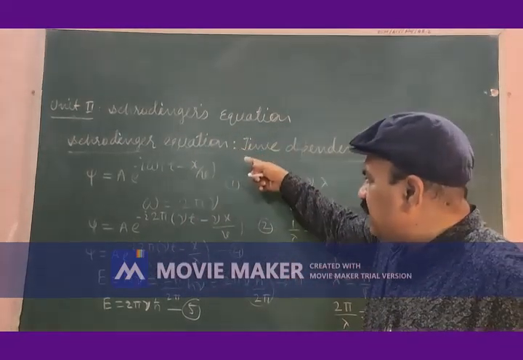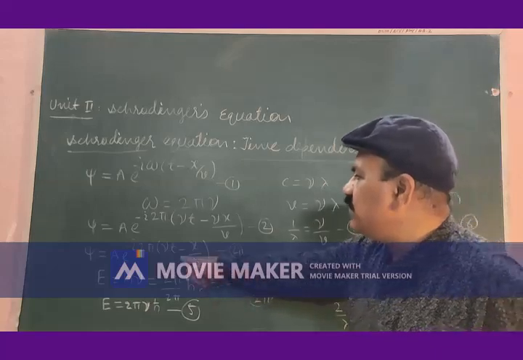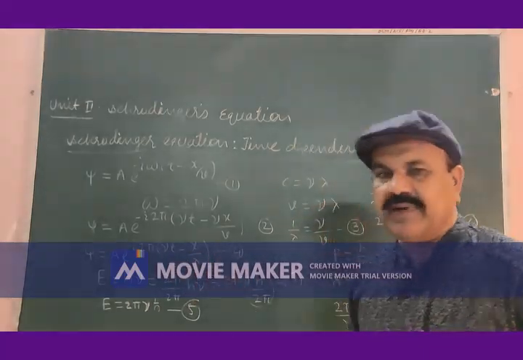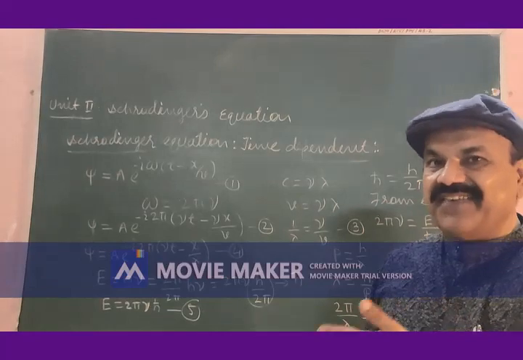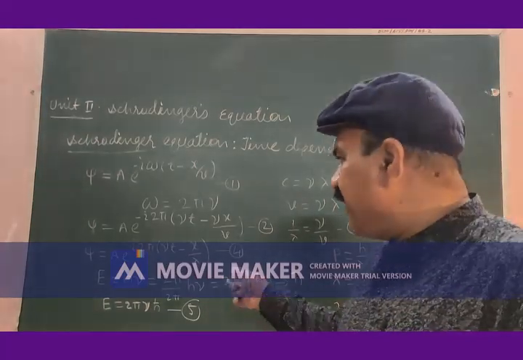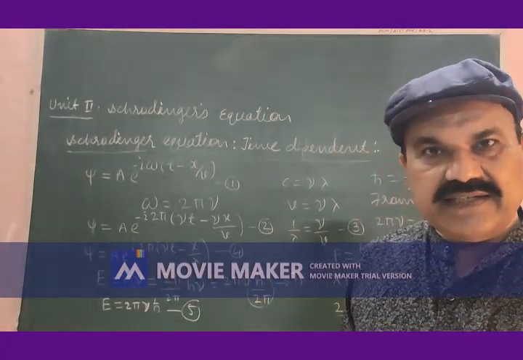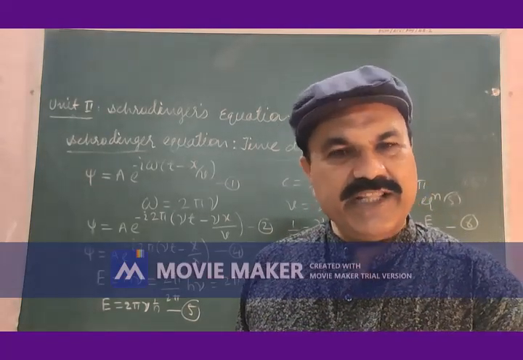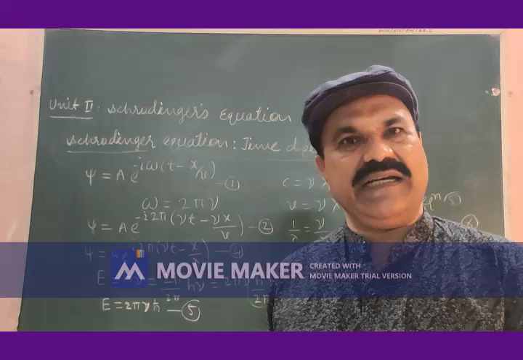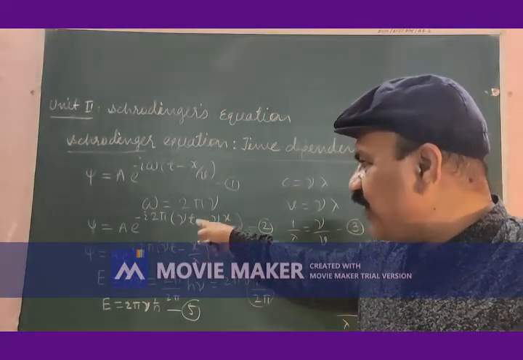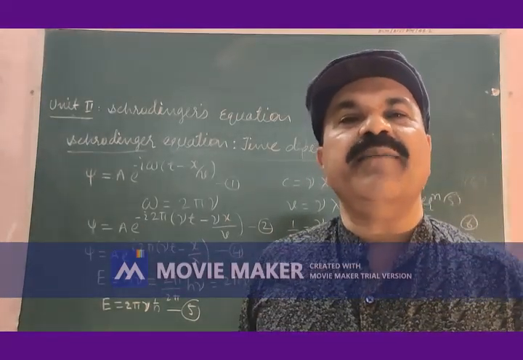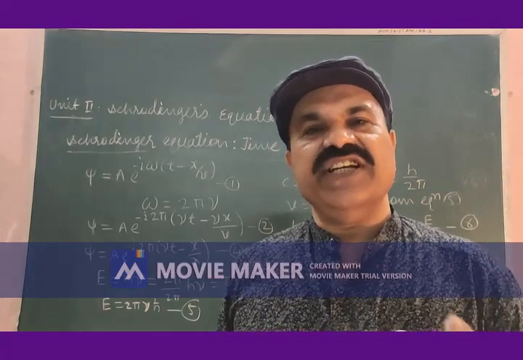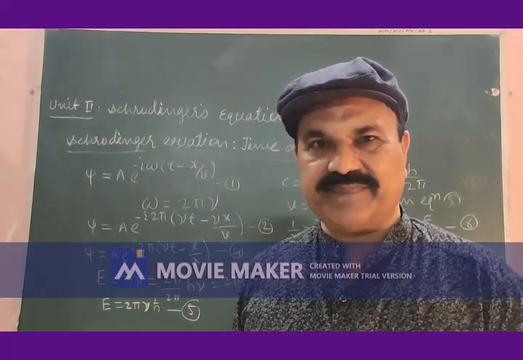Equation 1 is written in the form of nu and lambda. Nu is linear frequency, lambda is wavelength. Nu and lambda are measurable for the moving particle, and therefore we want to introduce nu and lambda in terms of energy and momentum.